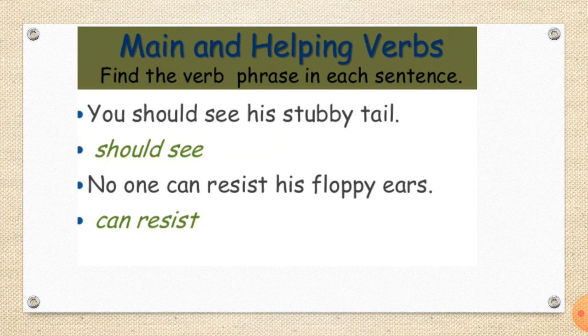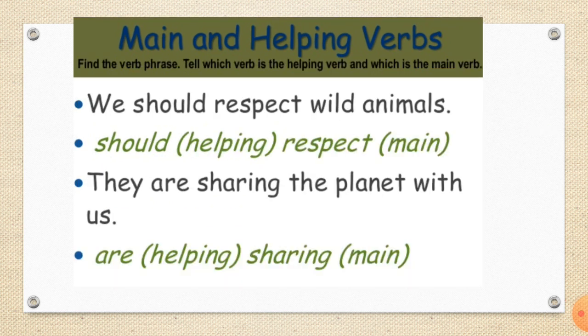Should see. No one can resist his floppy ears. Can resist. These are examples of helping and main verbs. We should respect wild animals. Should respect. Respect is a main verb and should is a helping verb.